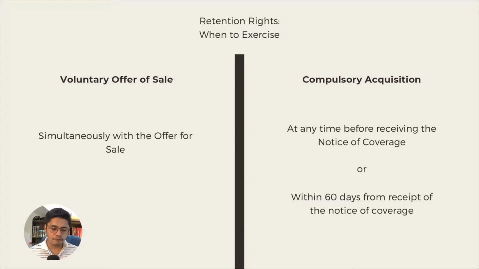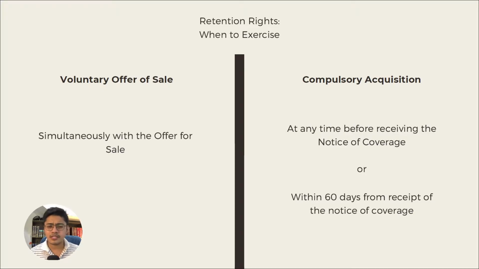When you offer, of course, you offer only the portions which you do not intend to retain. So you don't offer the area which you intend to retain. Okay, that simultaneously, therefore, that's when you express your intention to retain that portion simultaneously with that offer.